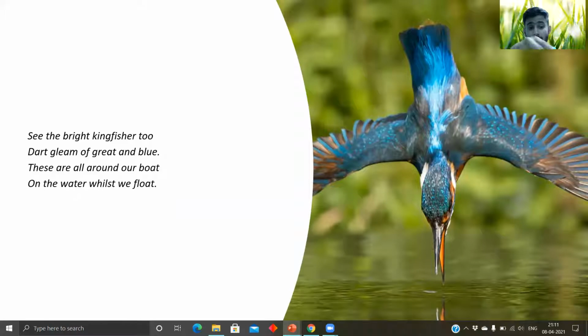These are all around the boat on the water while we float. So he's describing all the kingfishers around his boat, all these beautiful flowers and all these shadows, these images, blue sky, blue water is all around him when he's floating in his boat on the water while we float. So a boat is not described, but float means to float on the water. That is what a boat does. It floats on the water. And if you don't know how to swim, you drown in the water. That is the opposite of float. As you can say, it's an antonym to float, sink.